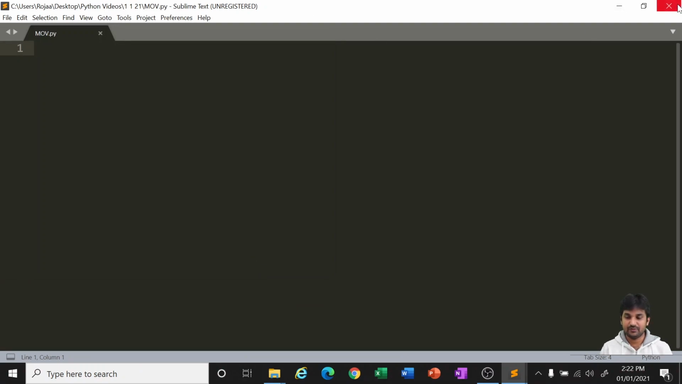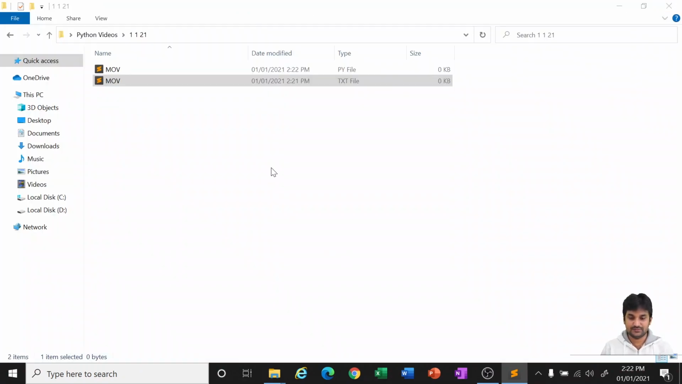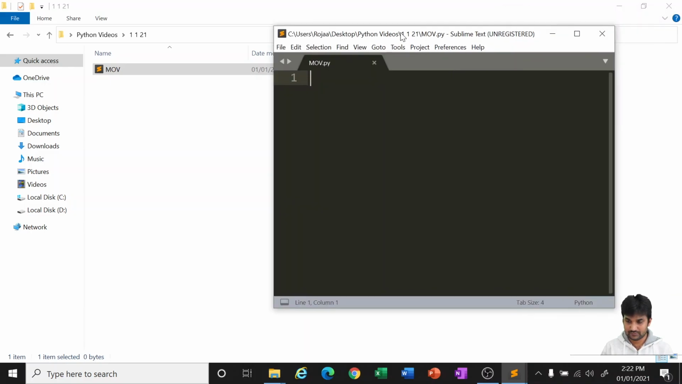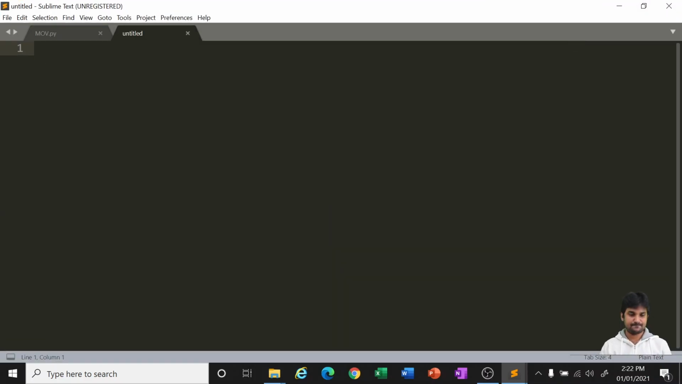So there will be one more file saved. You can see both the py file and the text file. Now I don't need the text file, I'm just deleting it. Opening the py file. Okay, so the Python file, the IDE, the platform is ready for us to develop the code.